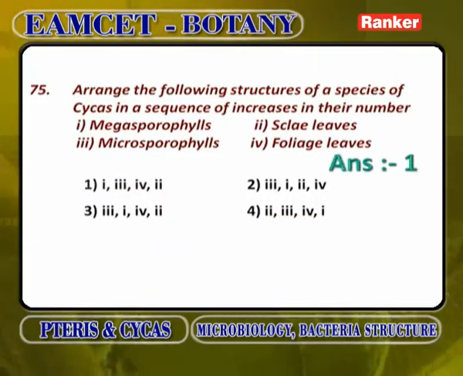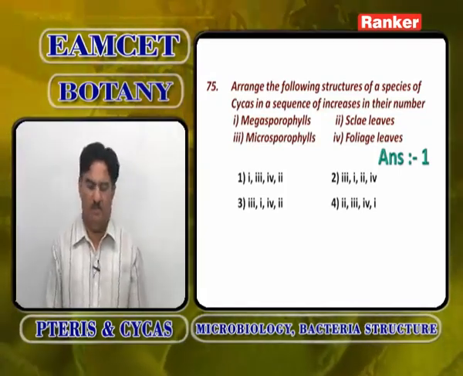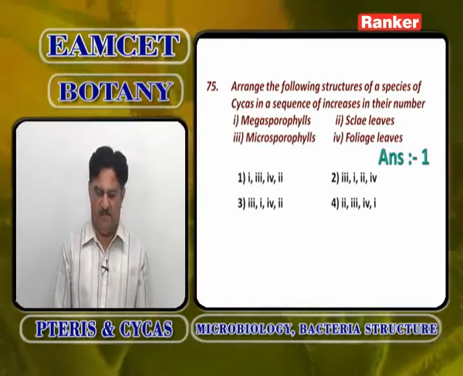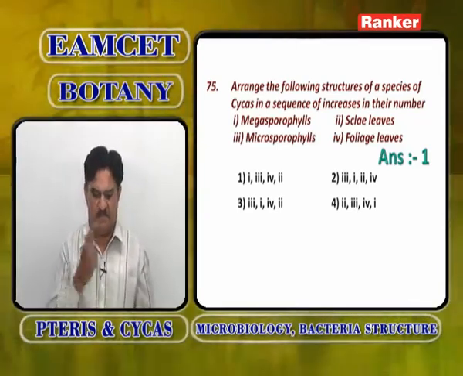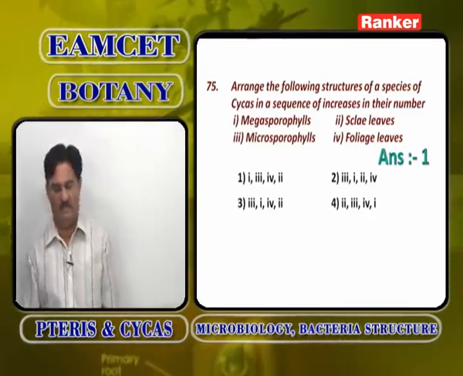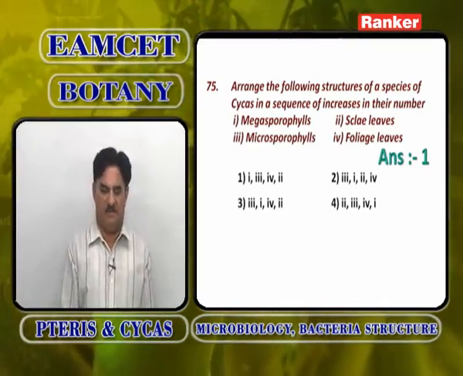Arrange the following structures of a species of Cycas in a sequence of increase in their number: megasporophylls, microsporophylls, foliage leaves, and scale leaves. Increase in number means less to more. The minimum number will be megasporophylls.